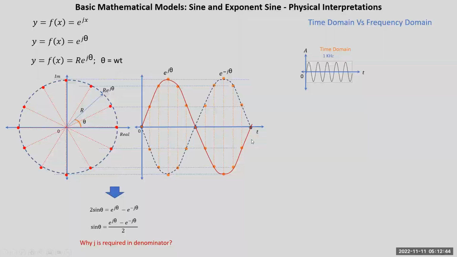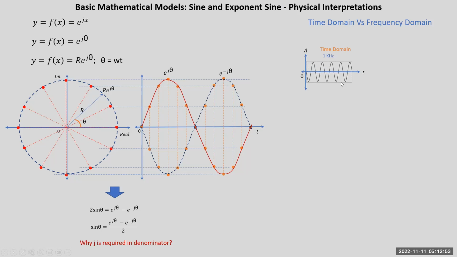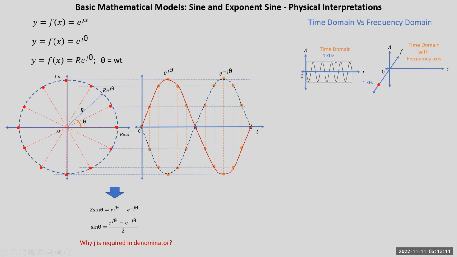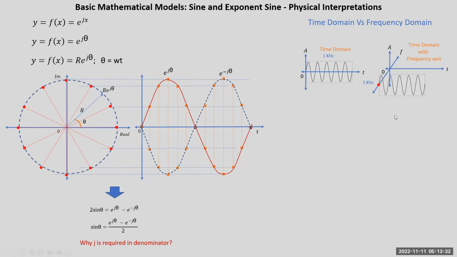In the time domain, when you draw the sine wave, which we already saw, the y-axis is magnitude while the x-axis is time, and you're looking perpendicular to this plane. That is called the time domain plane. So you get the shape of the signal. A sine wave is also a function of frequency. So if you introduce a third axis as a frequency axis, and assume its frequency is 1 kilohertz, drawing it at the origin would be a small error, because it would indicate frequency is 0. So the correct representation is to shift the sine wave to a frequency value of 1 kilohertz in this fashion. Now this is the correct representation of a sine wave after introducing the frequency axis.